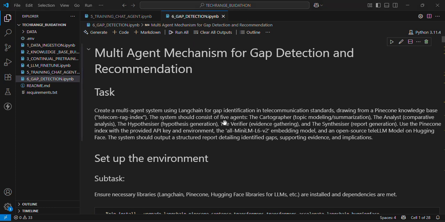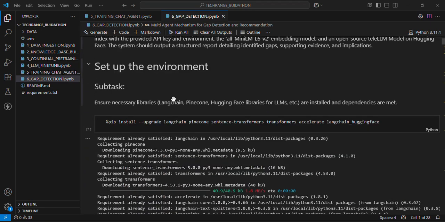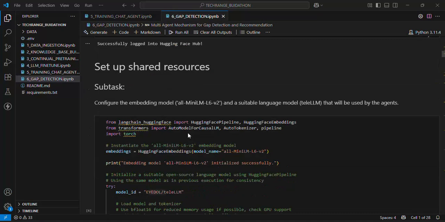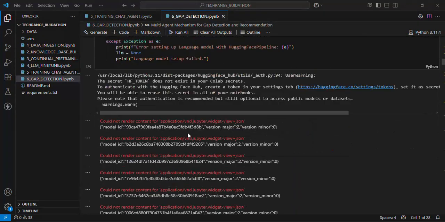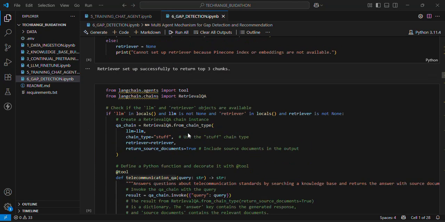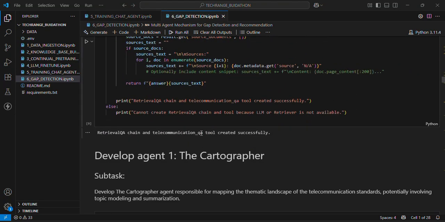We're making use of five agents, which are the cartographer, the analyst, the hypothesizer, the verifier, and the synthesizer. And all of these agents work in sync to be able to identify gaps and then give recommendations to the user. So over here, we set up our environment, we connect to our knowledge base, and we set up shared resources, which is the large language model. And then we also define the core tools that all of these agents will be using.